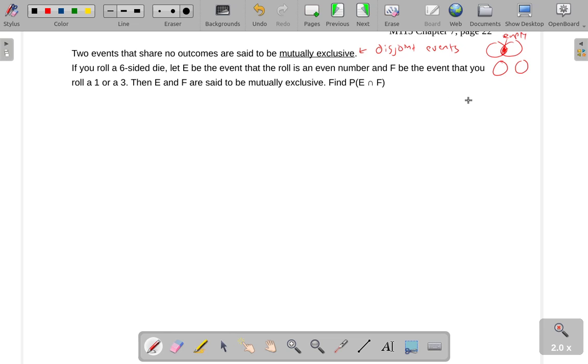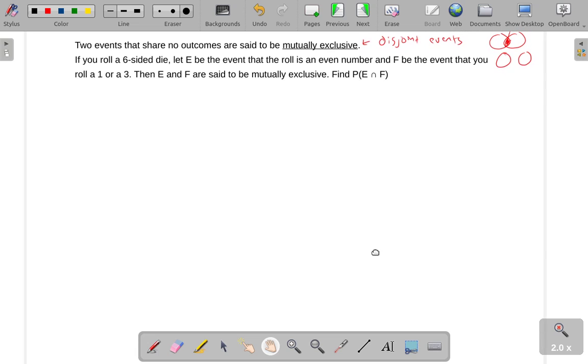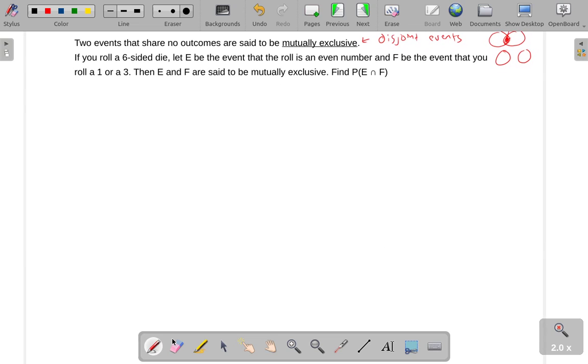Mutually exclusive means the same thing, except now we're talking about outcomes and events. It's just slightly different vocabulary, but it means the same sort of thing.